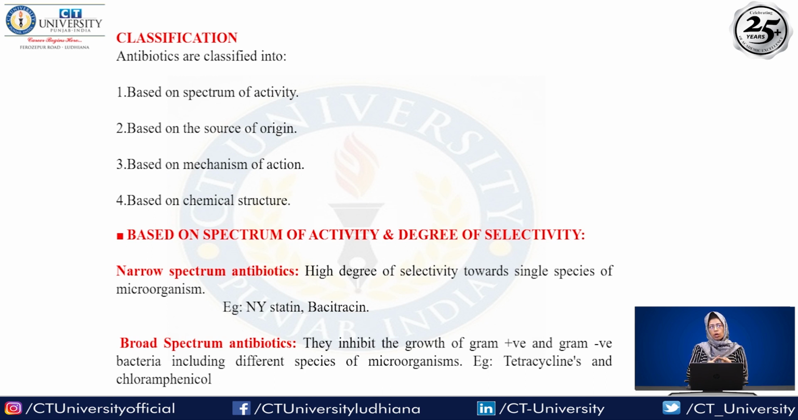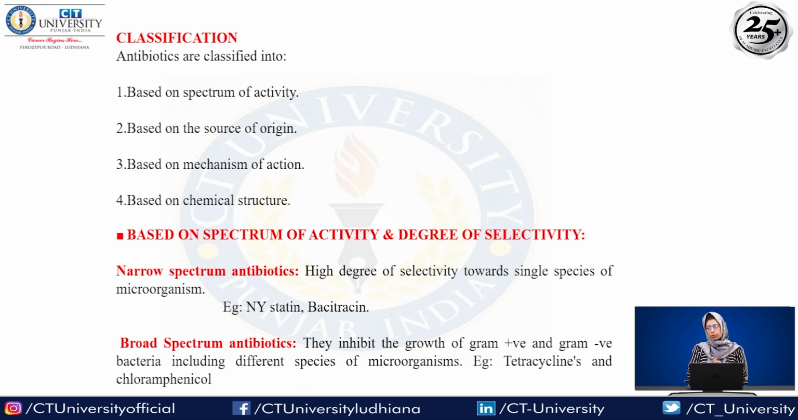So I told you there are two types of bacteria, whether it's gram positive or gram negative. Whenever we are taking broad spectrum antibiotics, they can kill both types of microorganism, whether gram positive or gram negative. So here we can define broad spectrum antibiotics: they inhibit the growth of gram positive and gram negative, including different species of microorganisms.